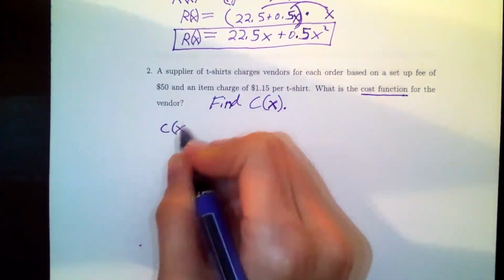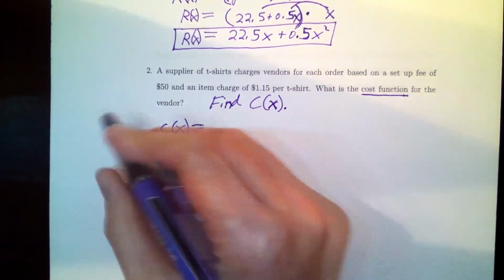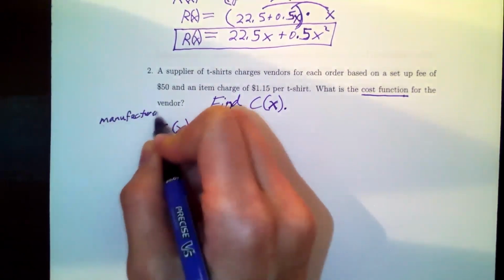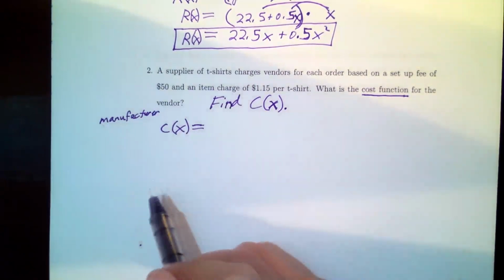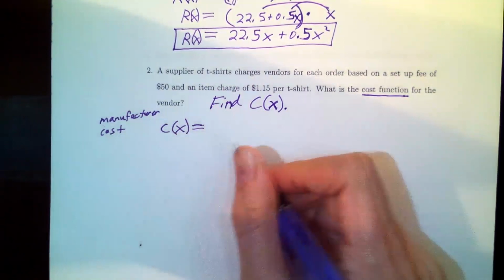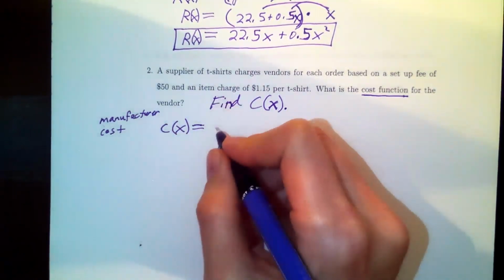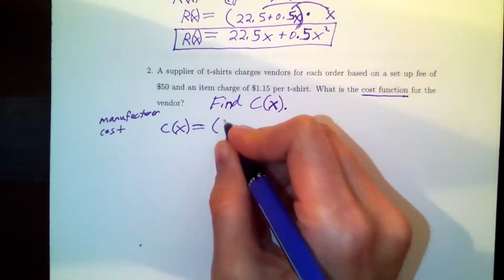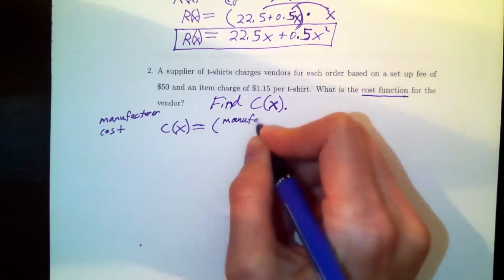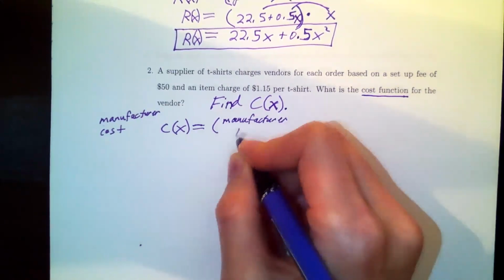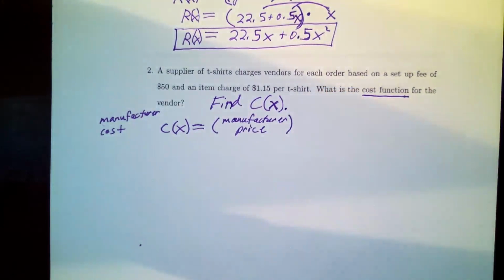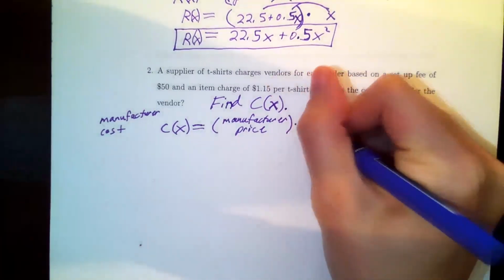Now, the general formula for building a cost function, now remember, this is manufacturer cost. This is how much it's taking you as a vendor to produce your t-shirts. Now, cost is given by the manufacturer price, how much it is costing you to make your t-shirts, times the number of items.